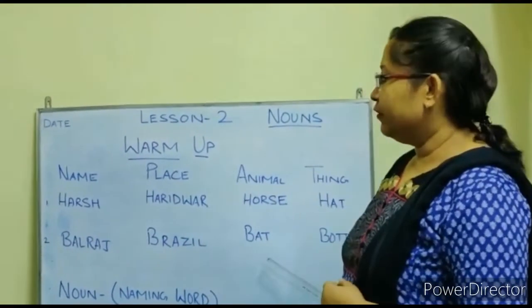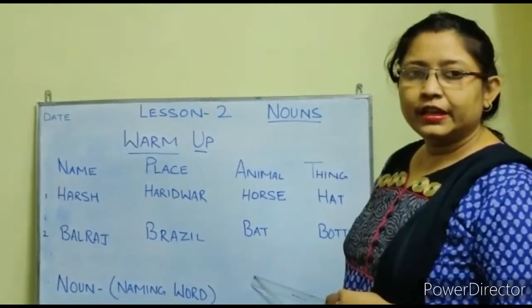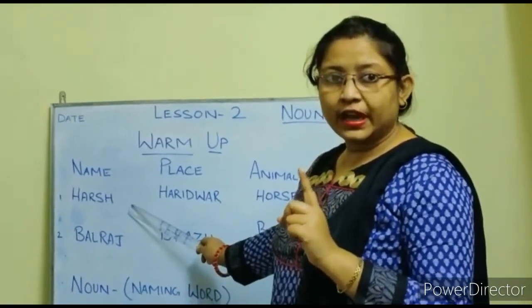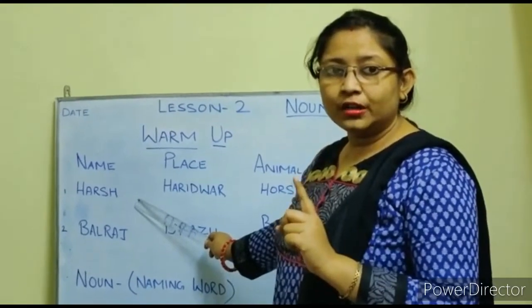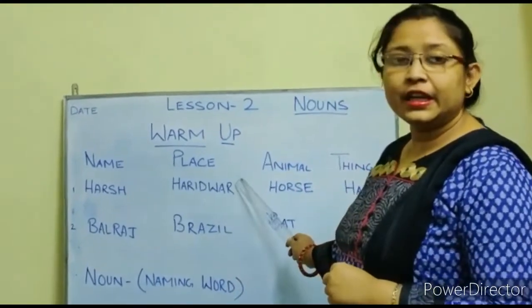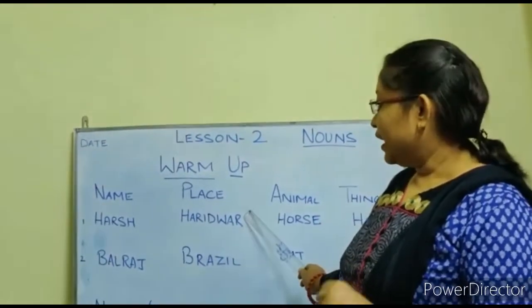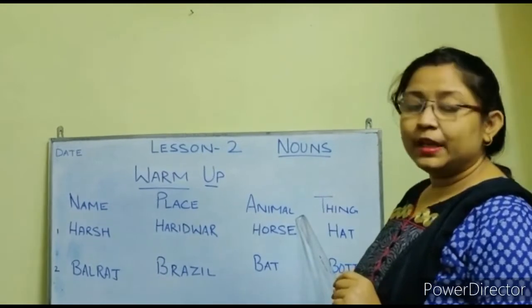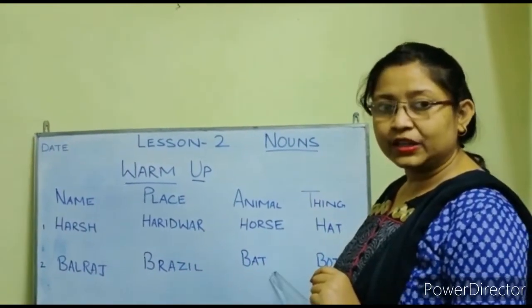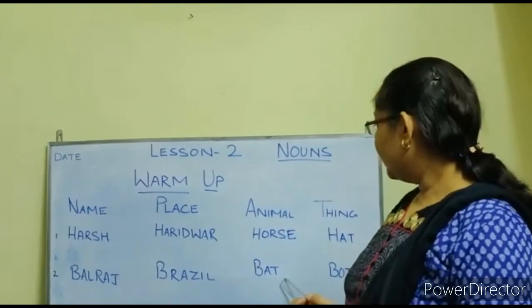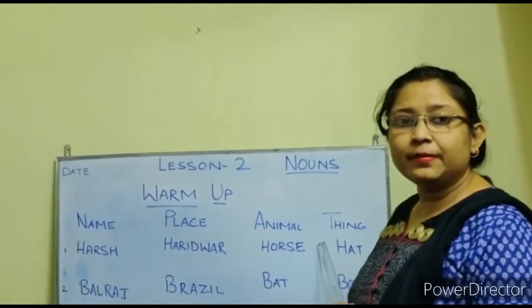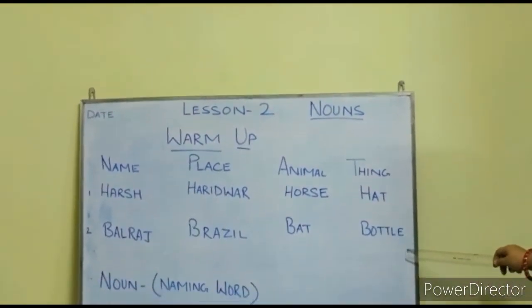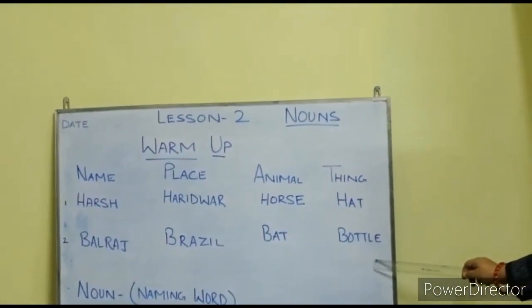So students, what have we written? We have written name of a particular person. That means only one person who is having the name as Harsh or Balraj. We have written the name of a particular place, Haridwar and Brazil. We have written the name of horse and bat. It is a group. And thing, we have written the name as hat and bottle. So, these two also refer to a group.